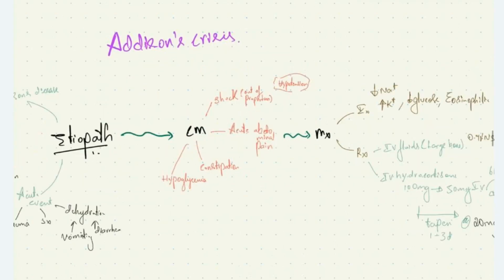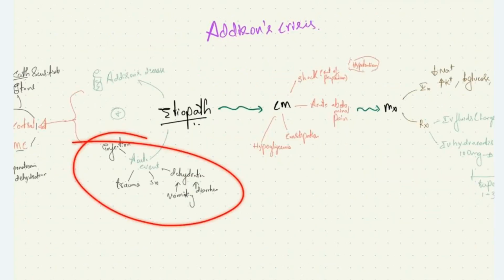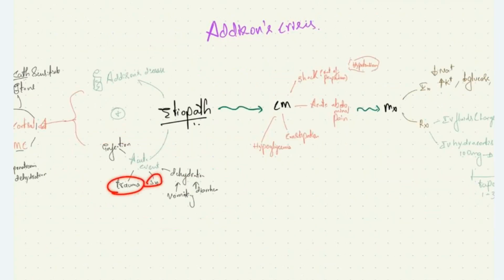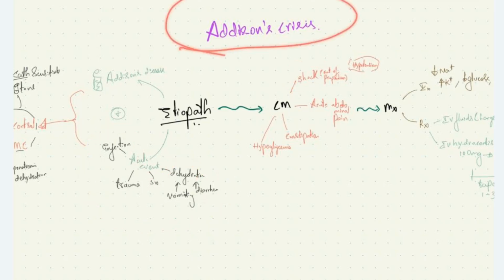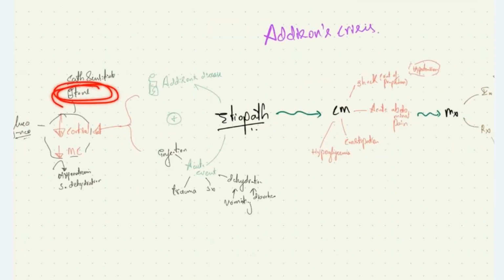The clinical manifestation is shock, out of proportion to the disease that we see. See, we see shock in case of trauma, surgery, or secondary to infection, that is septic shock or dehydration. But according to the severity of disease, if the patient has disproportionate shock, then we should be suspecting Addison's crisis. The patient will have hypotension. This is due to reduced vascular tone, the reason for which I explained.